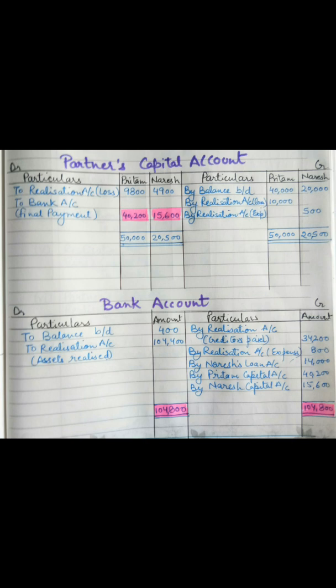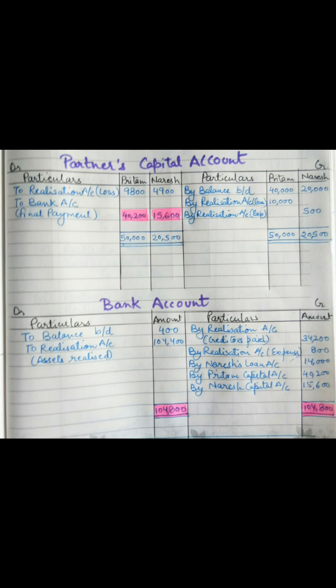Then the next thing is the realization expenses, which is again written by realization account, in bracket expenses of 800 rupees. Next is by Naresh loan account, that is 14,000, to be written again on the credit side. And lastly, the capitals of both the partners. By Preetham capital account and by Naresh capital account, we can take the amount from the partners' capital account, where we have calculated the final payment amount, and we have to write this on the credit side of the bank account.